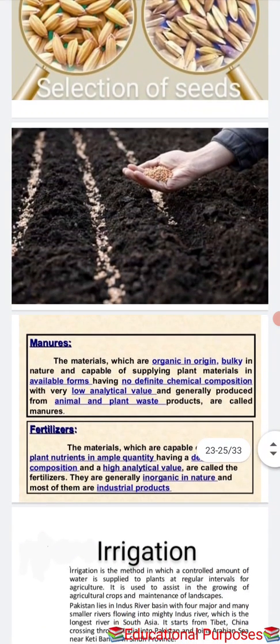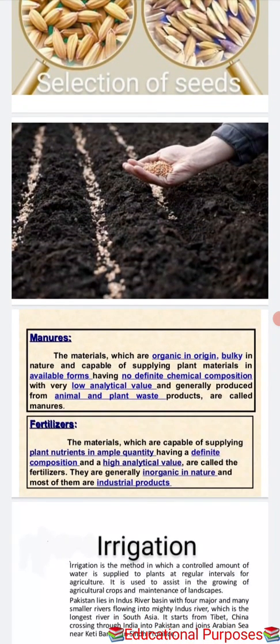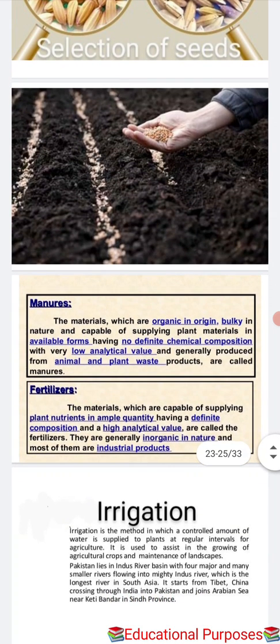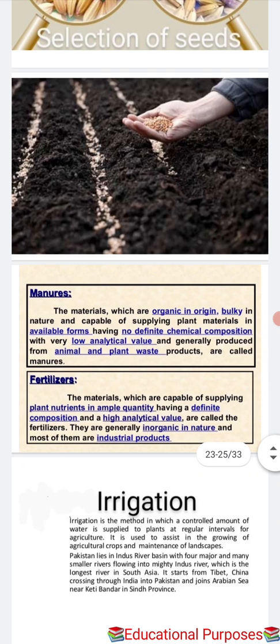Okay, now we will move to the next topic, that is irrigation. Now what is meant by irrigation? Water is important for proper growth and development. Water is absorbed by the plants' roots. Along with water, minerals and fertilizer are also absorbed. Plants contain nearly 90% water.